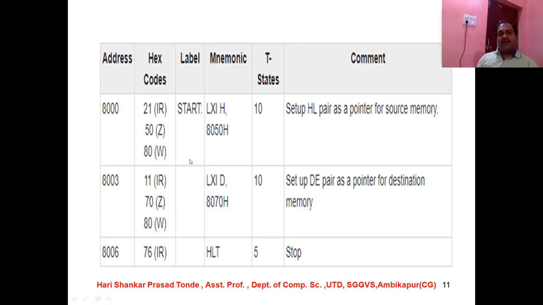What happens, you have to understand this, because these are hexadecimal codes, and they depend upon the memory and the motherboard architecture of the particular computer system. LXI D, 8070H, the transition states are 10, and the comment is: set up DE pair as a pointer for destination memory. At 8006, the hexadecimal code is 76. The mnemonic code used is HLT, which is halt. The transition states take 5 steps, and the comment is stop.